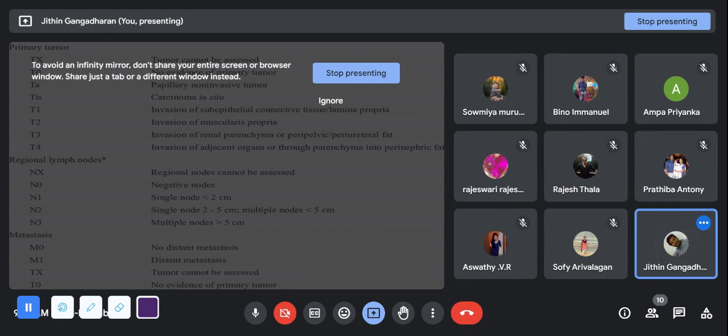Next is Tis, carcinoma in situ. In situ means, for example, if it is bladder cancer, the cancer is present in the bladder itself. If it is breast cancer, it is just present in the breast itself. Lung cancer, it is just present in that area. So the tumor is present just in that specific area. Okay, that is in situ.